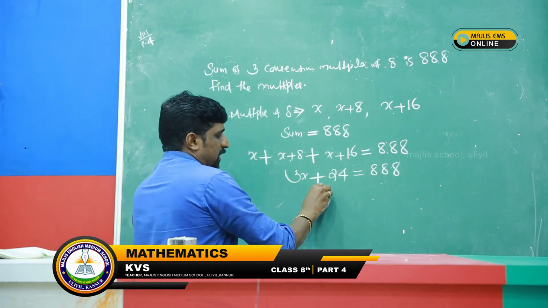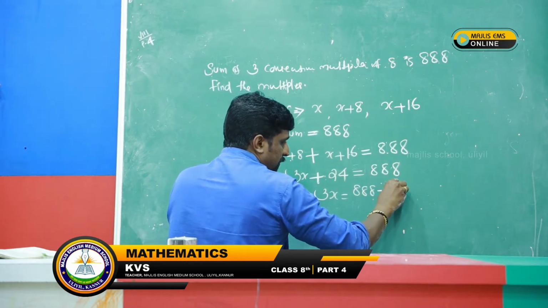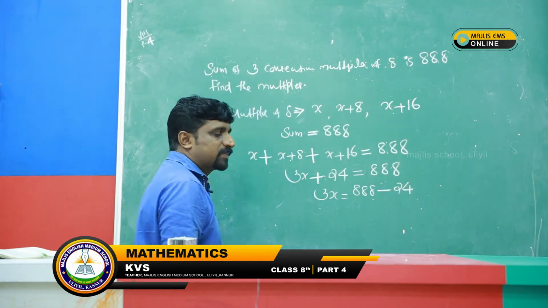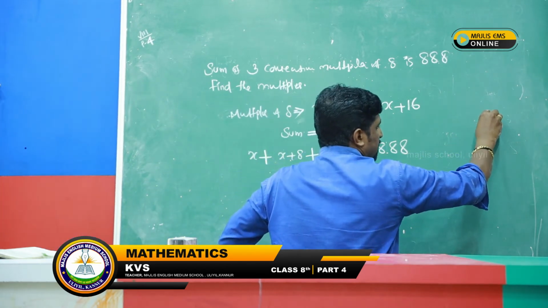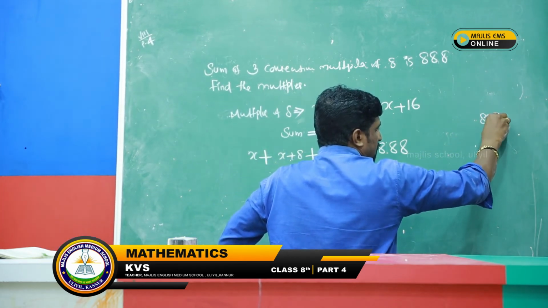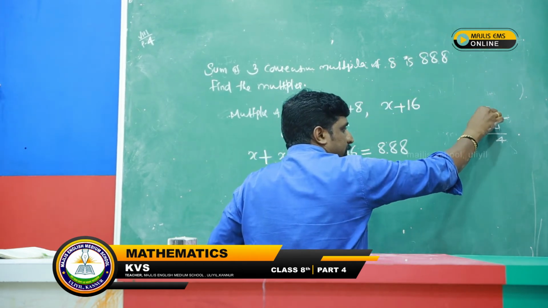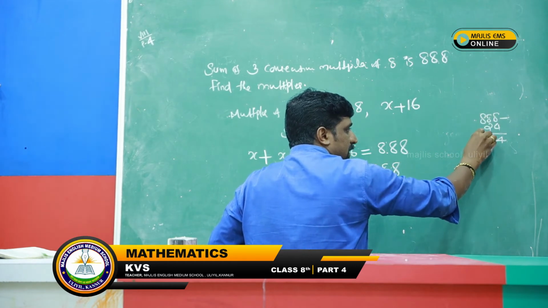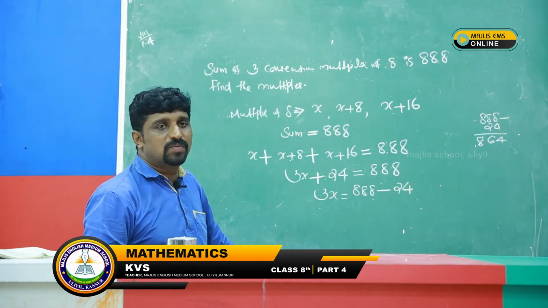Now we can find out 3x only here. 3x is equal to 888 minus 24. We can subtract, just I can subtract here. You can do it like this, okay, not calculate in mind, not make the mistake, just we can subtract. Therefore, 4, 6, 8, that is we got answer 864.